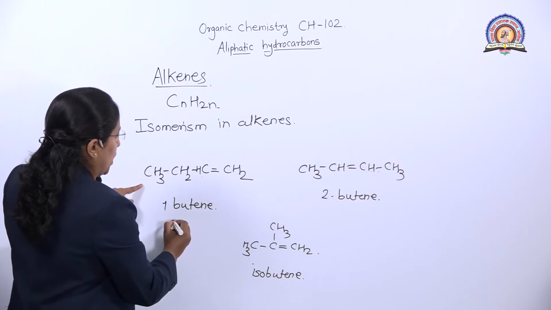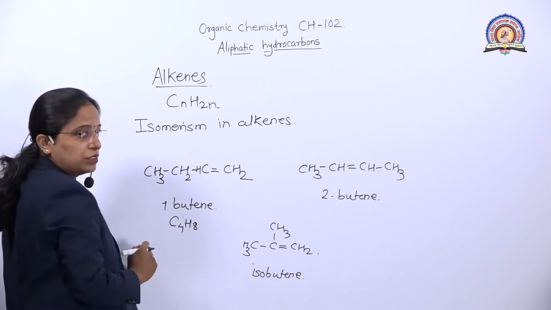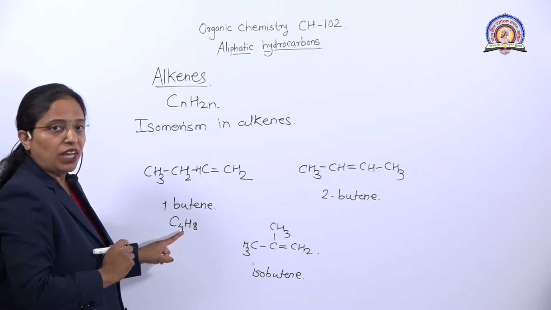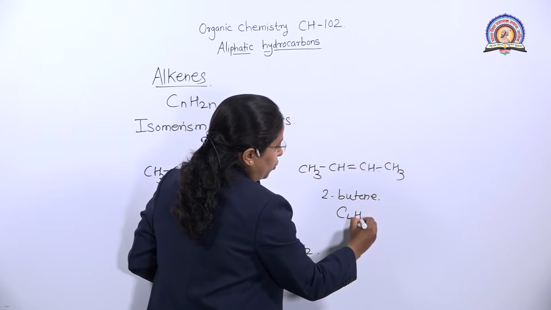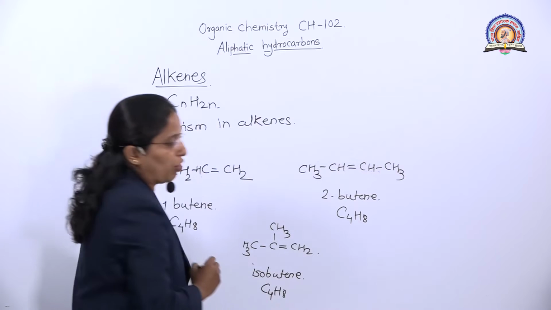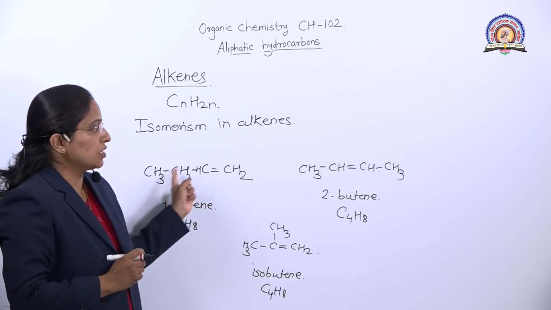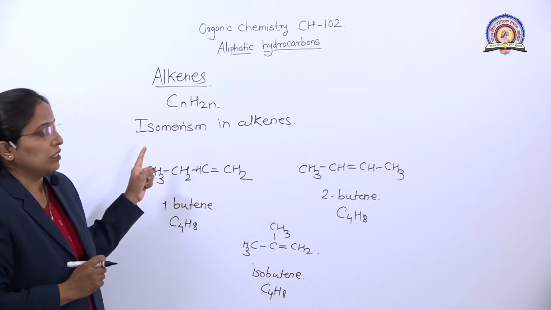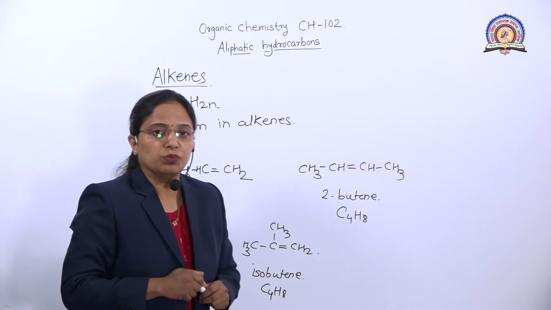Here the formula is C4H8: 1, 2, 3, 4, four carbon atoms and eight hydrogens. So the formula is C4H8. Here also the formula is C4H8, and isobutene also has the formula C4H8. Our concept is the same molecular formula but a different structural arrangement. That's why these three are the isomers of butene.